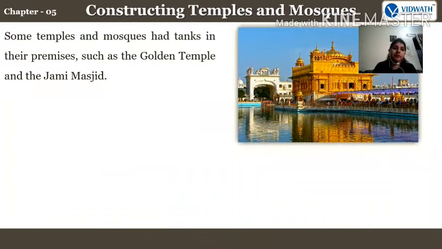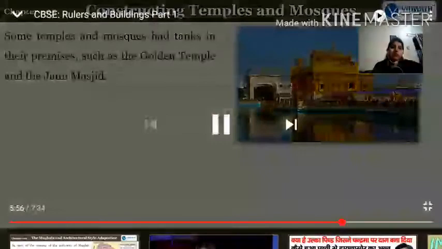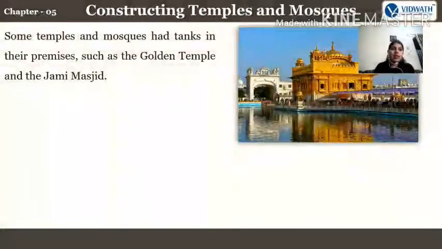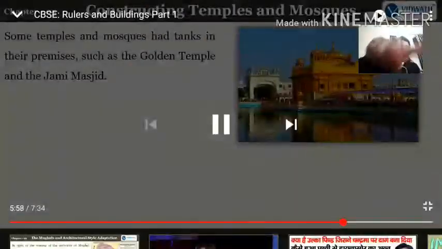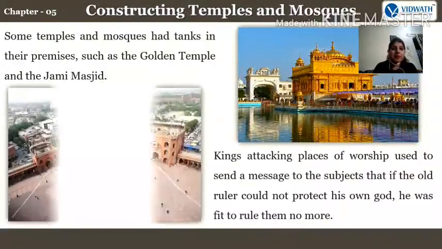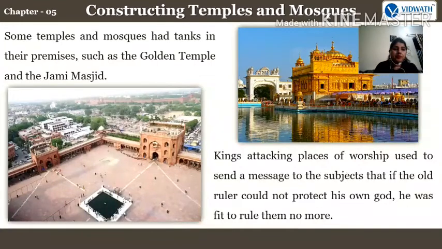Some temples and mosques had tanks in their premises, such as the Golden Temple and the Jami Masjid. You have seen, right? You all have seen the Golden Temple. So in Golden Temple, you can see some temples and mosques had tanks in their premises. You have seen a large pond in that, right? That is a tank only. Okay, and in the Jami Masjid too. Kings attacking places of worship used to send a message to the subjects that if the old ruler could not protect his own god, he was fit to rule them no more.